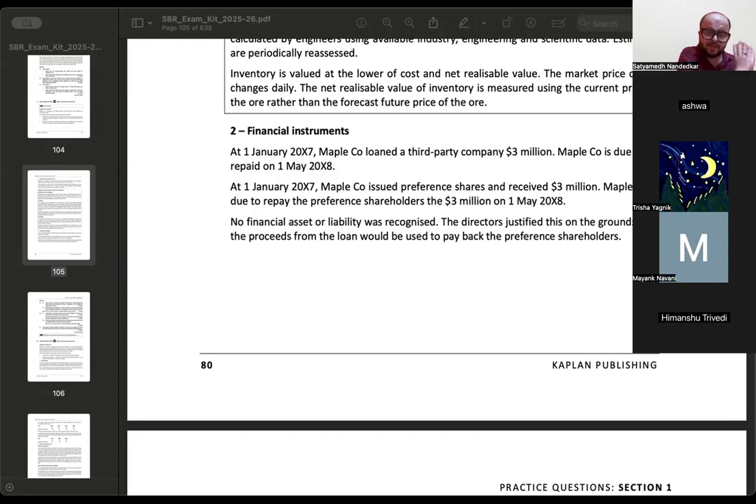You should recognize a separate financial asset of 3 million and a separate financial liability with respect to the preference shares issued. Preference shares will be a financial liability because there is an obligation to repay cash. Okay.